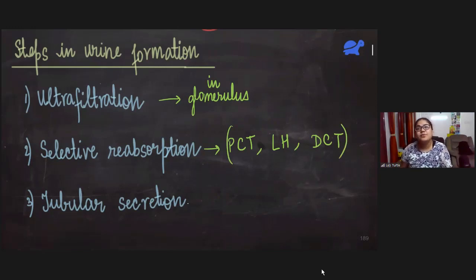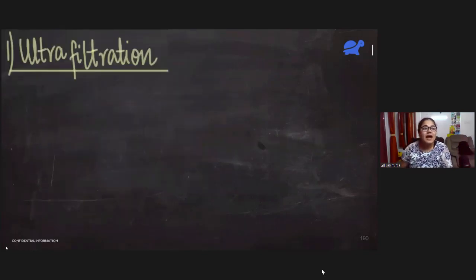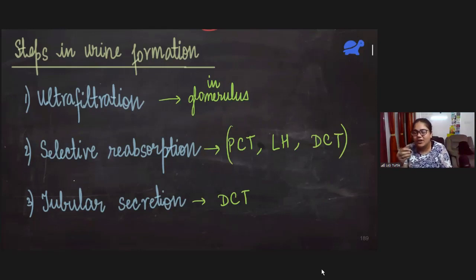Third is tubular secretion. Well, this takes place only in the distal convoluted tubule. And you remember I have been talking about antibiotics or potassium ions that come and join the urine in the distal convoluted tubule. That is what is known as tubular secretion. So let us see this one by one now.